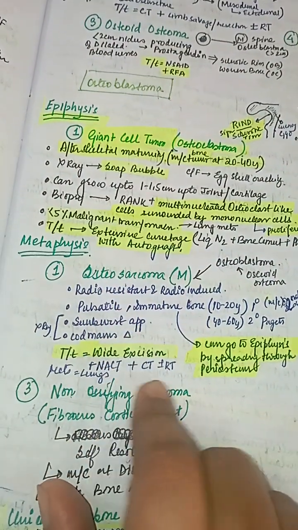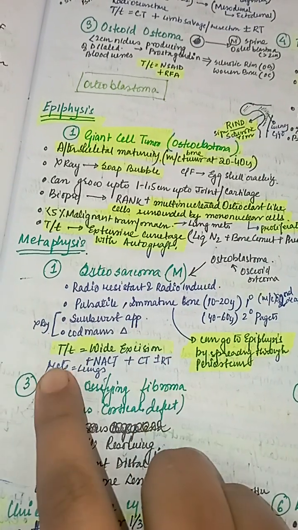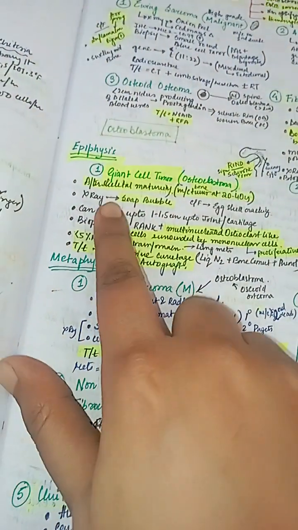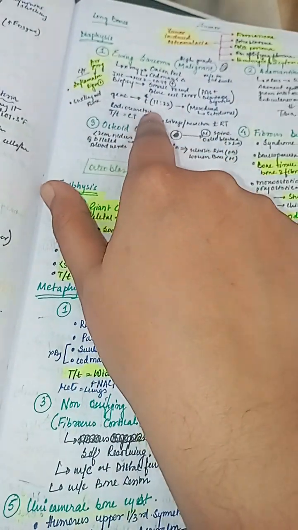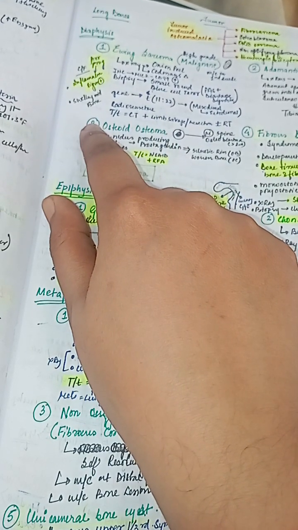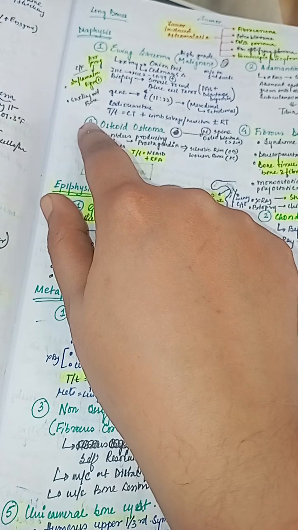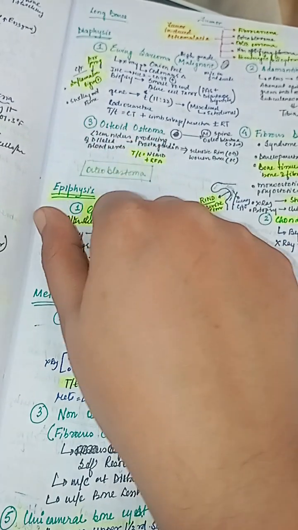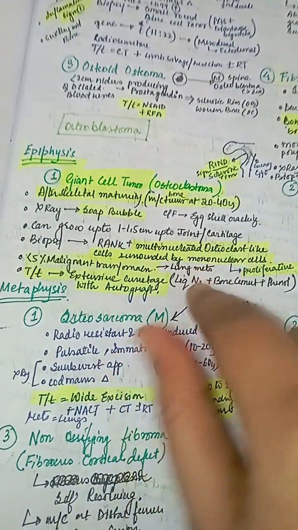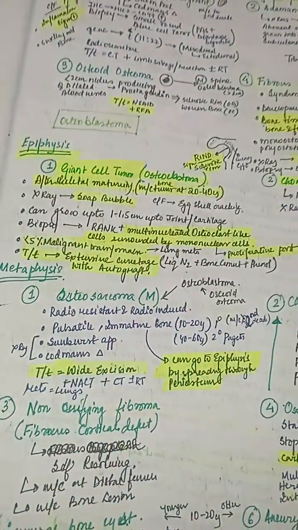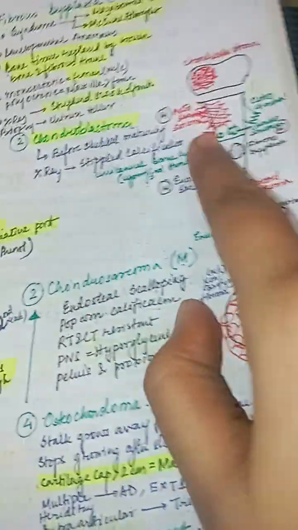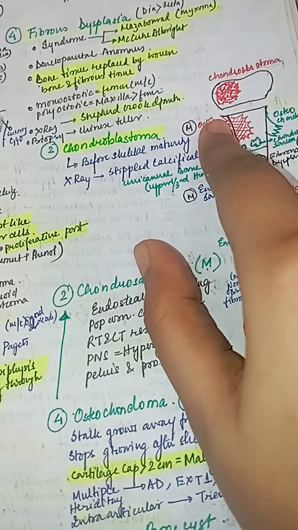Although it is radio-resistant, radiotherapy may or may not be given. The metastasis occurs in the lungs, same as our giant cell tumor. It has lung mets. So here also lung mets. So osteosarcoma shows a sunburst appearance and Codman's angle.